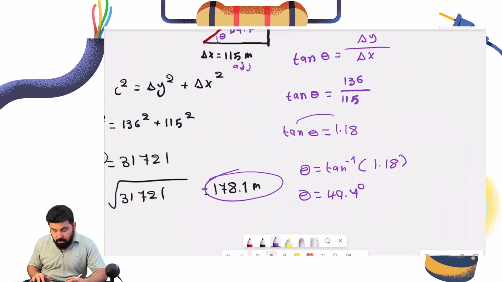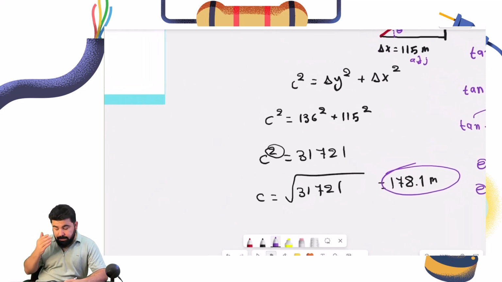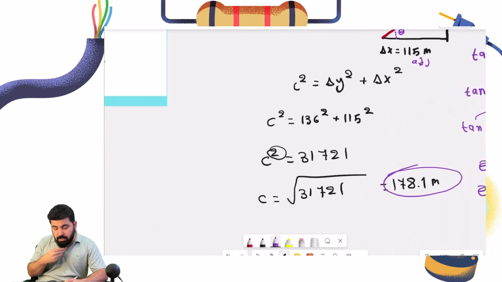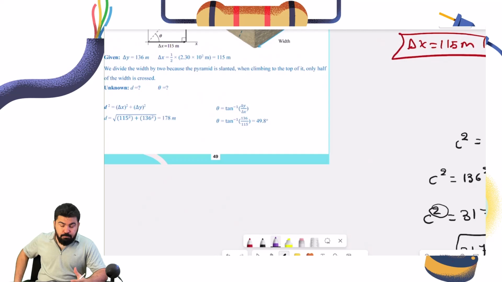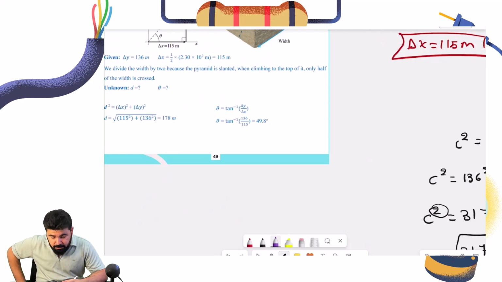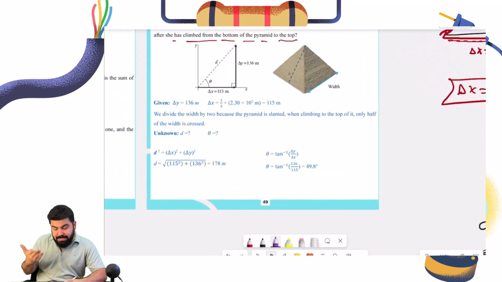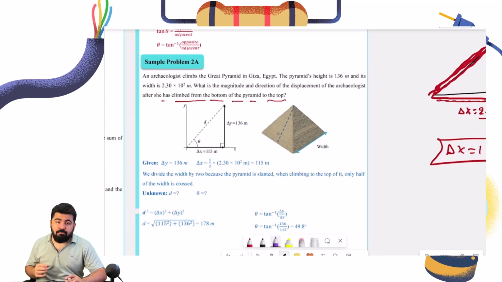That is how we add two vectors when they have different directions but are perpendicular to each other. It's pretty easy. You just need some practice and a little bit of concentration. In the next video, we're going to be solving practice 2A. Until then, see you in the next video.